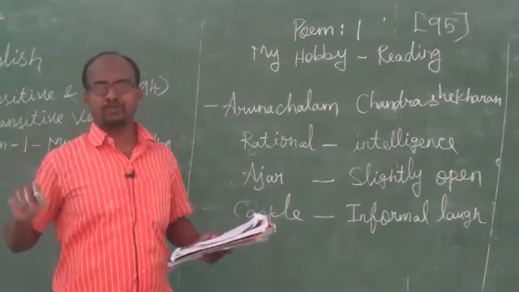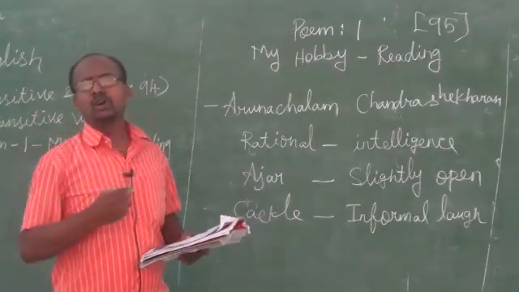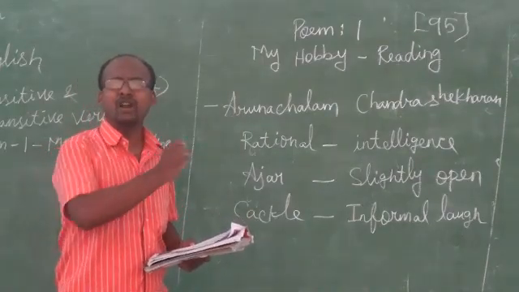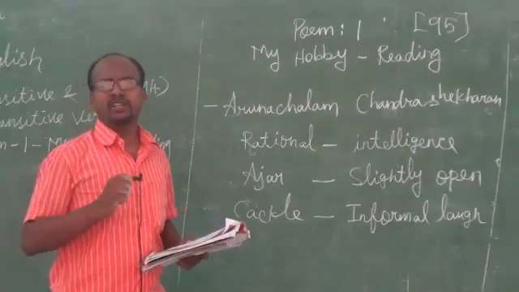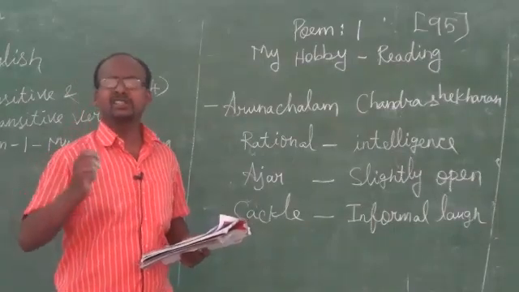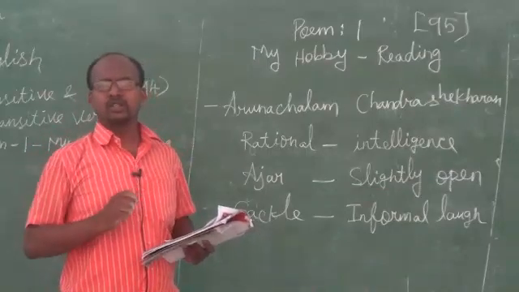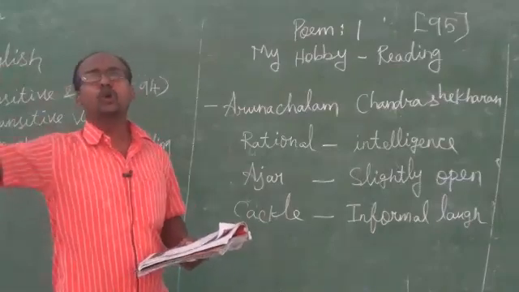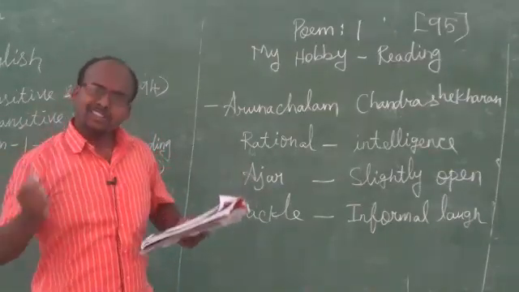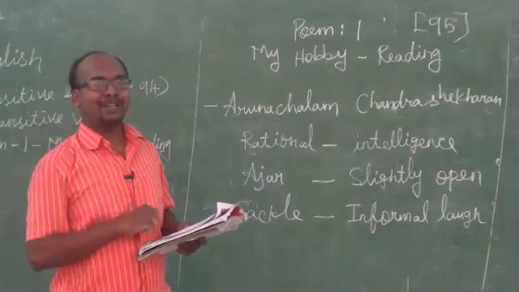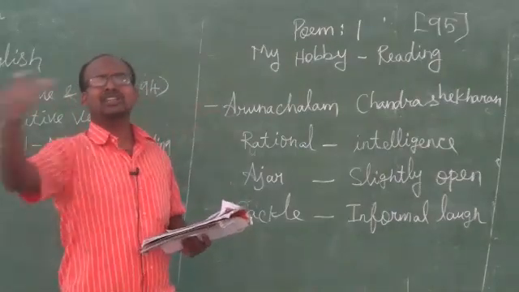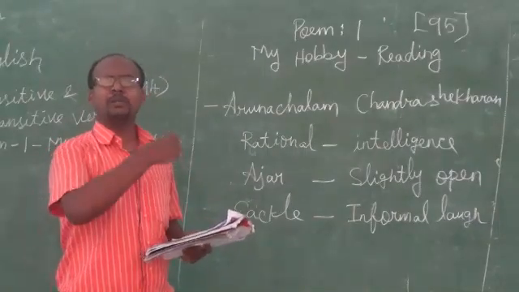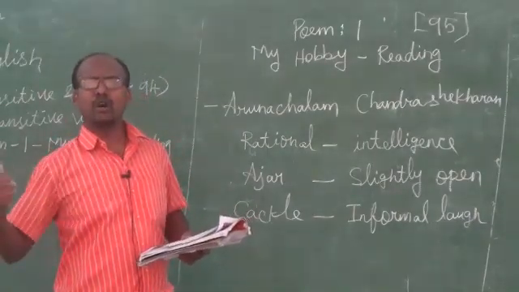There is no dropout. The government also says that education is compulsory for all the people, primary education up to 10th. So here the poet also wants all the children to go to school. If all the children come to school, all the villages, nobody is left over, all are educated. What will happen?